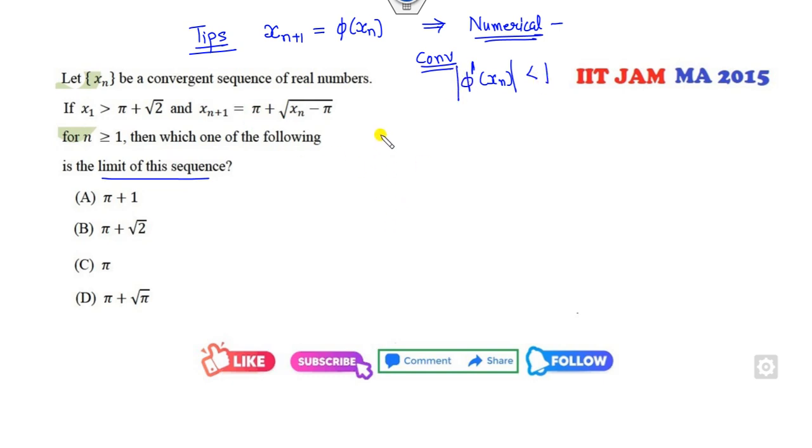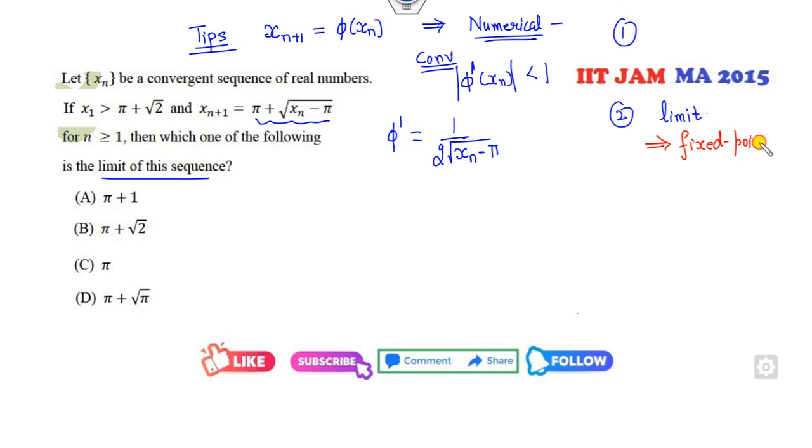So if you look at this, what is phi here? So what is phi dash? It is 1 over 2 times Xn minus pi. This is tip number 1. What is the second tip? Which of the following is the limit? Whenever you are talking about the limit, it must be the fixed point. What is the meaning of the fixed point?